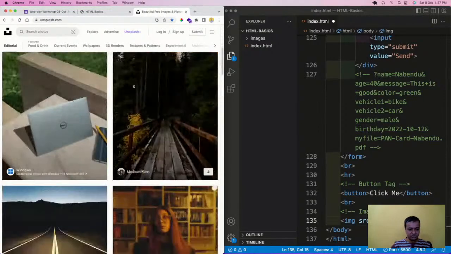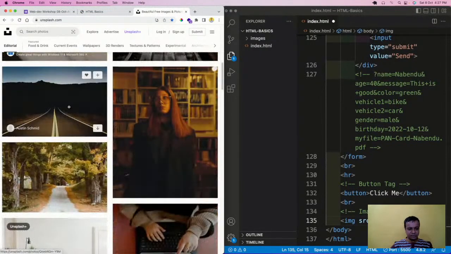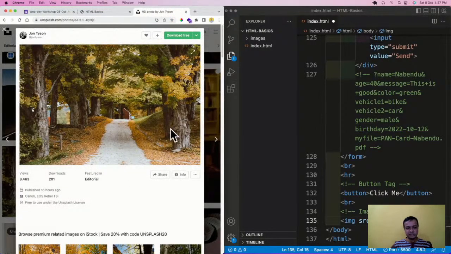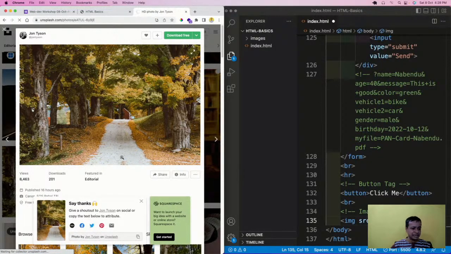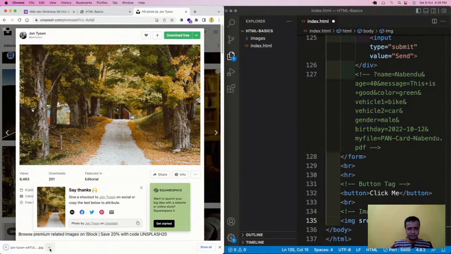So which one will I use? Maybe this one. I like this image, so I'm going to use this one. I'm going to download it free, maybe a medium size. Then it is downloaded.